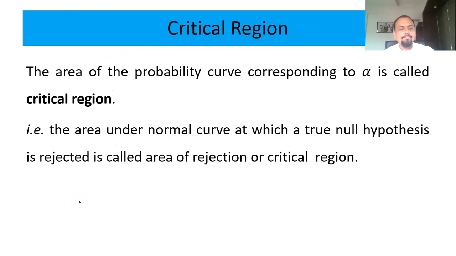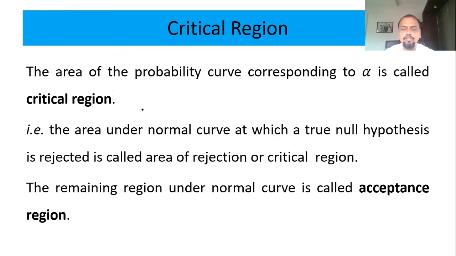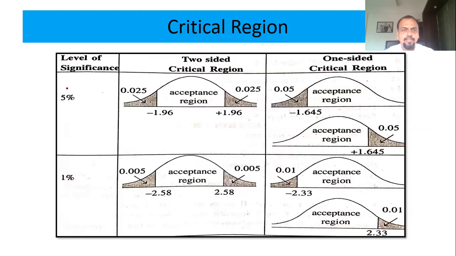Critical region, same way. The region where the hypothesis is accepted or rejected is called the critical region. Here you can see if it is 5% and a two-tailed test, then 5% divided by 2, so 0.025 over here and 0.025 over here. This is the critical region, and here also it is a critical region. But if it is a one-tail test, then the whole 5% will be on one side. So this becomes a critical region and this becomes the acceptance region.